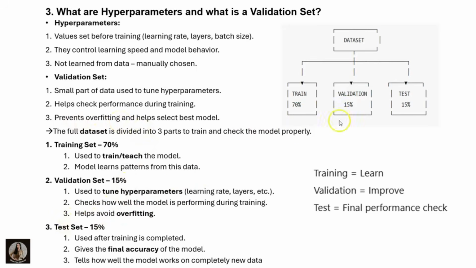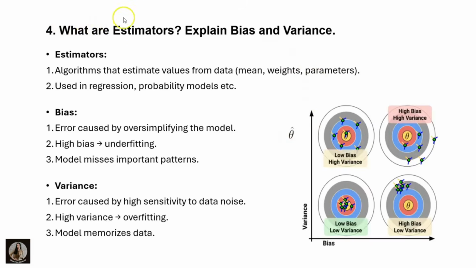After that, we have the test set, which is again 15%. Use it after training is completed, and after validation, to test. It gives the final accuracy of the model. Here we can easily check the final accuracy of that model. It will tell how well the model works on new data. Clear? Here, training means learning, validation means improving, and test means the final performance, to check whether it is performing well or not. The accuracy also we can check here. Clear?